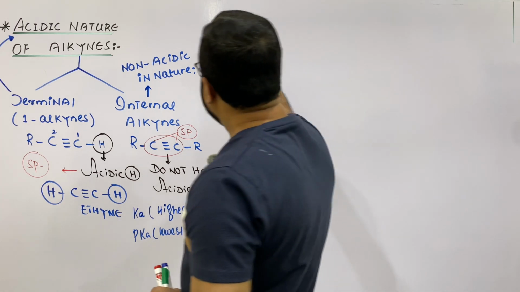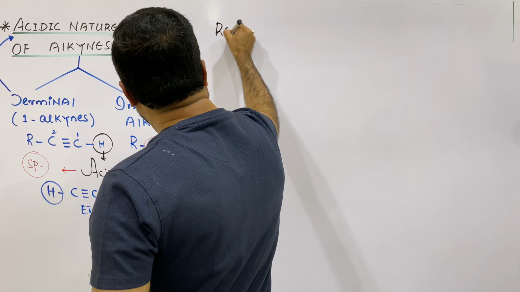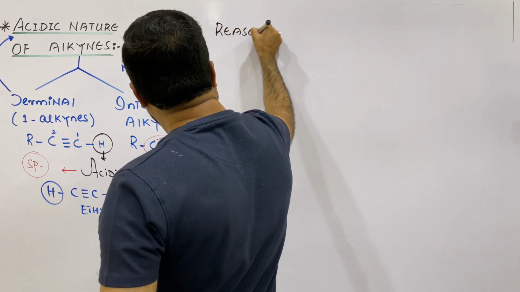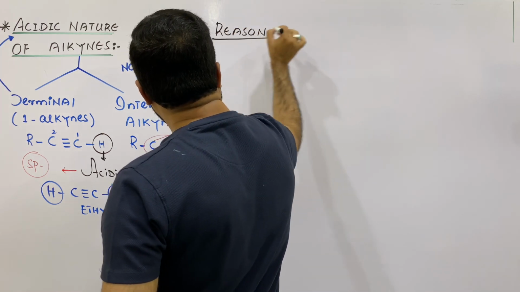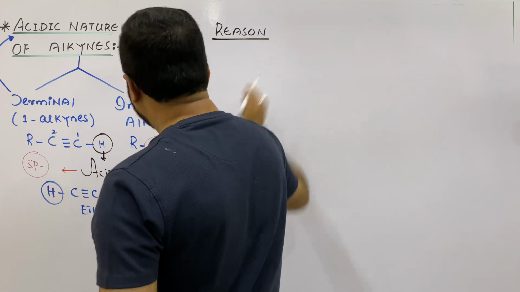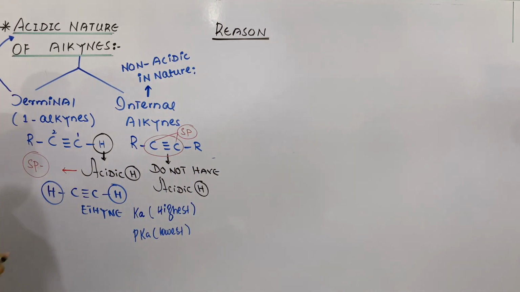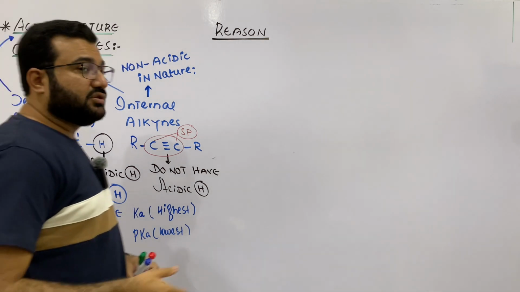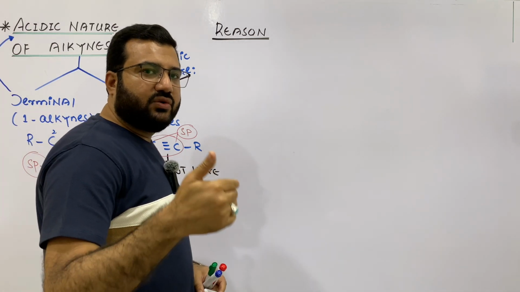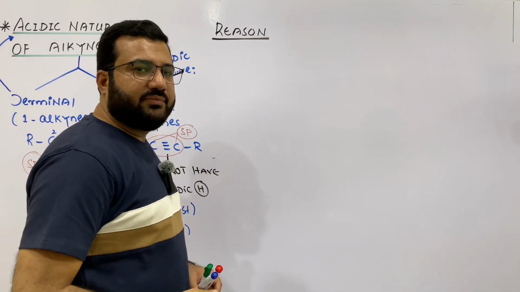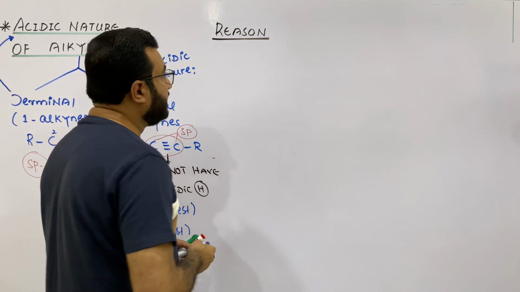The second is, what is the reason that this hydrogen which is attached to an sp hybridized carbon is acidic in nature? So the question is, why is the hydrogen attached to an sp hybridized carbon acidic in nature?